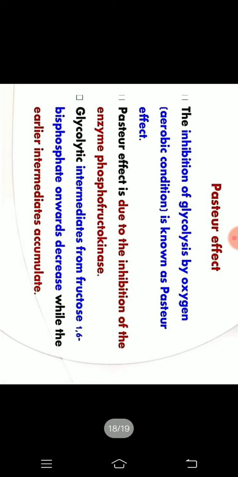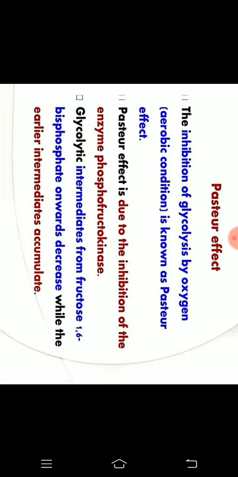Then there are two effects related to glycolysis. First is the Pasteur effect. In the Pasteur effect, there is inhibition of glycolysis by oxygen or aerobic condition. This is due to the inhibition of the enzyme phosphofructokinase.